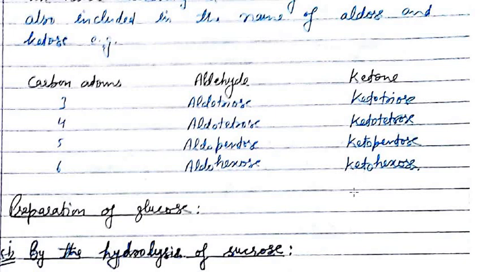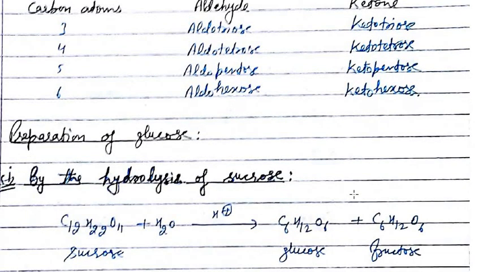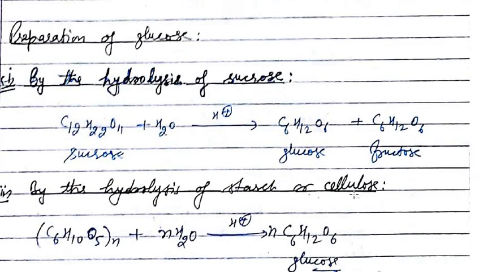Now next we will discuss the preparation of glucose. In your syllabus, there are two methods for the preparation of glucose. First is by the hydrolysis of sucrose.